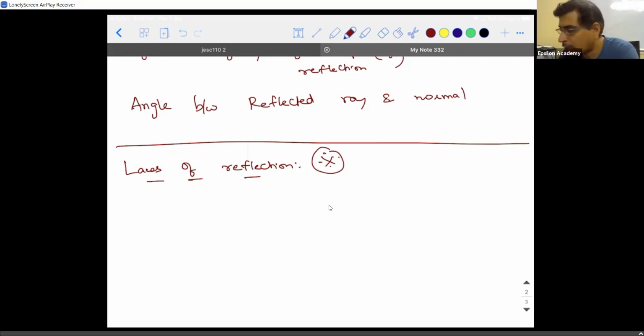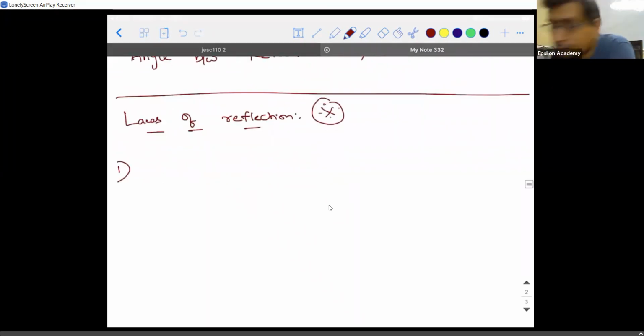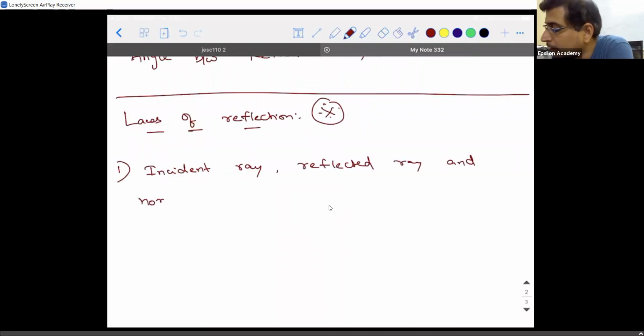Anybody who knows already? The first point is like this. Incident ray, reflected ray, and normal all lie in the same plane.